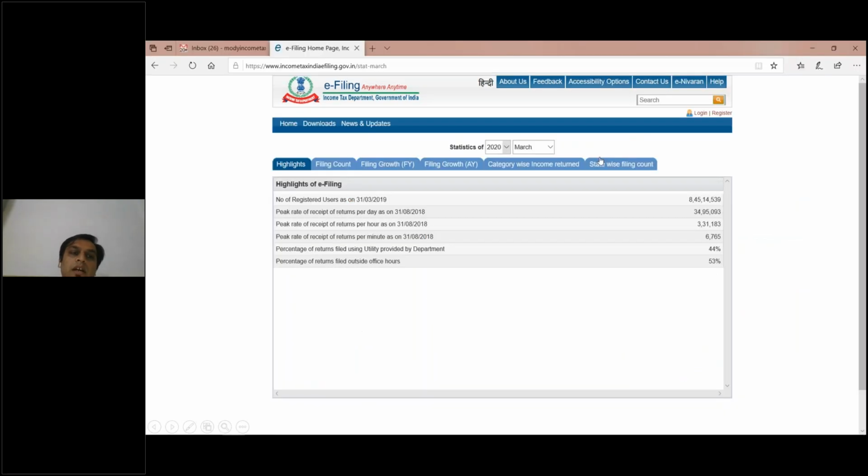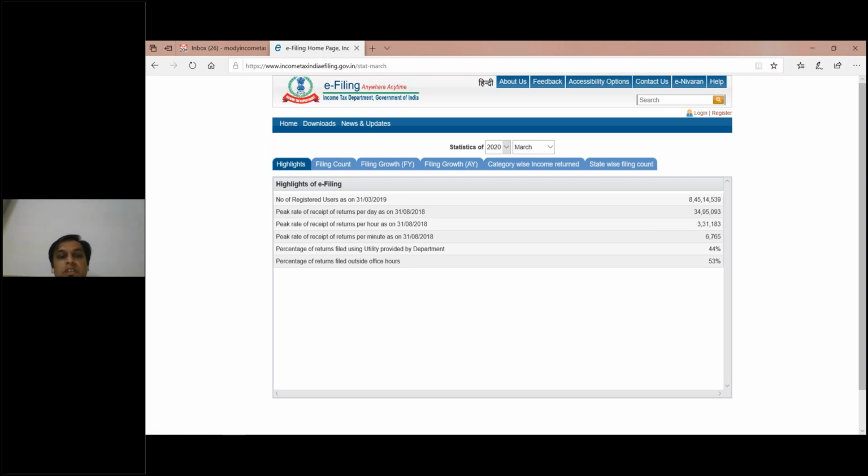Okay, so again, we will be checking out the statistics. Number of registered users is nearly 8.5 crore. Peak rate of returns per day is nearly 34 or 35 lakhs. For example, for the last financial year 2018-19, nearly 35 lakh returns were filed on a single day. That information is also shared by the income tax website.